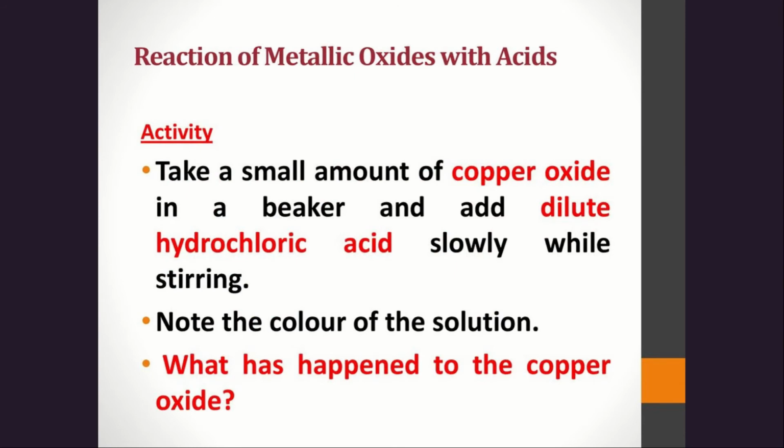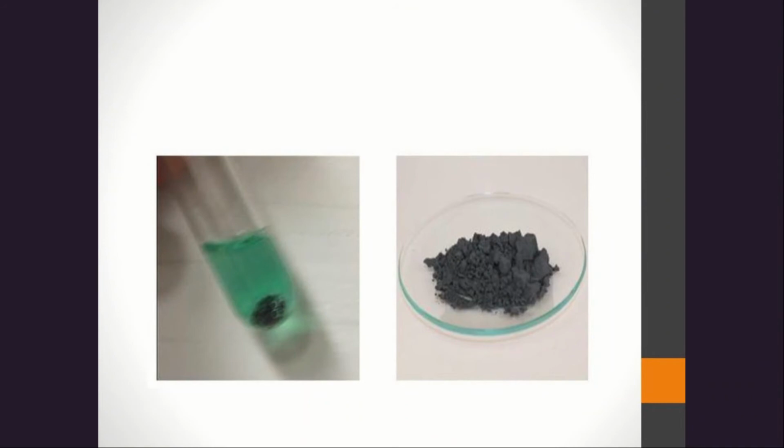An activity is there. Take a small amount of copper oxide in a beaker and add dilute hydrochloric acid slowly while stirring. We have to note the color of the solution first. What has happened to the copper oxide? First, copper oxide is taken in a beaker and dilute hydrochloric acid, not strong, dilute hydrochloric acid is added slowly with continuous stirring. We have to note the color of the solution before and after. See here, the color of the solution.